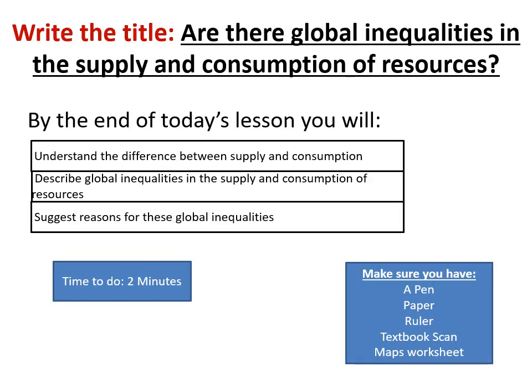So write the title, please. Are there global inequalities in the supply and consumption of resources? So we're looking at, like I said, the distribution, where in the world we find these. And I think the answer to that question is fairly obvious, probably from the first lesson especially. Yes, there are, of course there are. And we're going to look at some reasons why, where in the world they are and are not found.